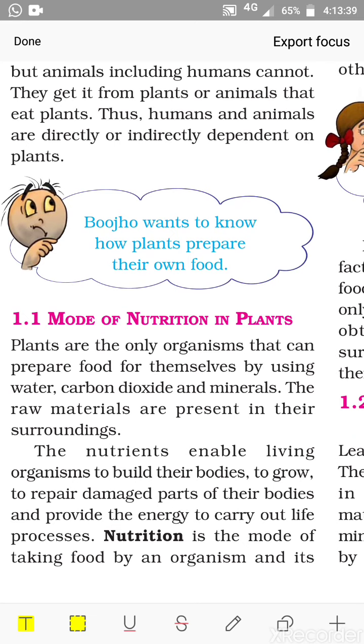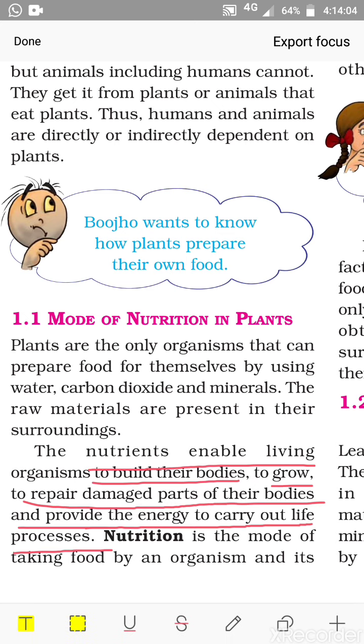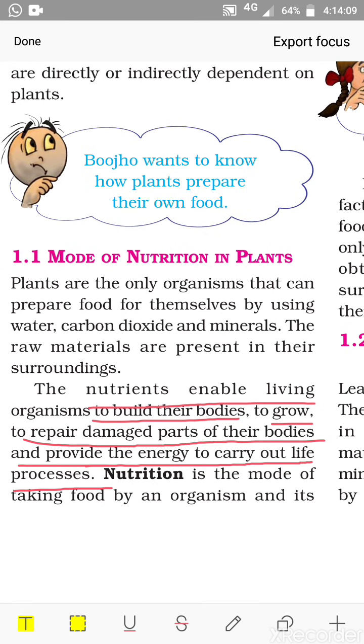Next, all organisms require food. So why do we require food? That is the functions of food. We read about the functions of food. What are the functions of food? Nutrients enable organisms to build their bodies, to grow, to repair damaged parts of their bodies, and provide energy to carry out life processes. You can also add that it protects us from diseases.